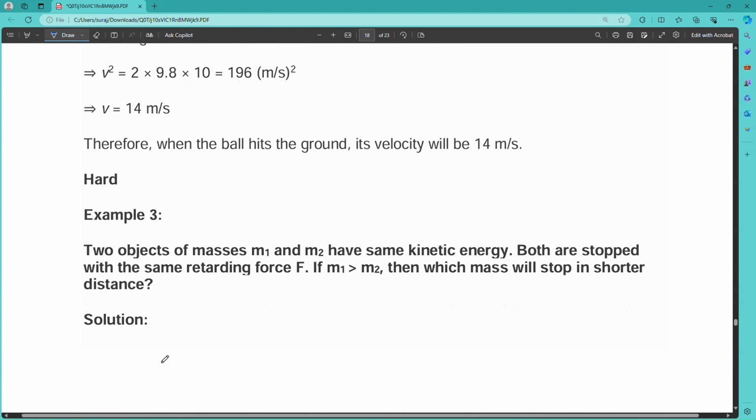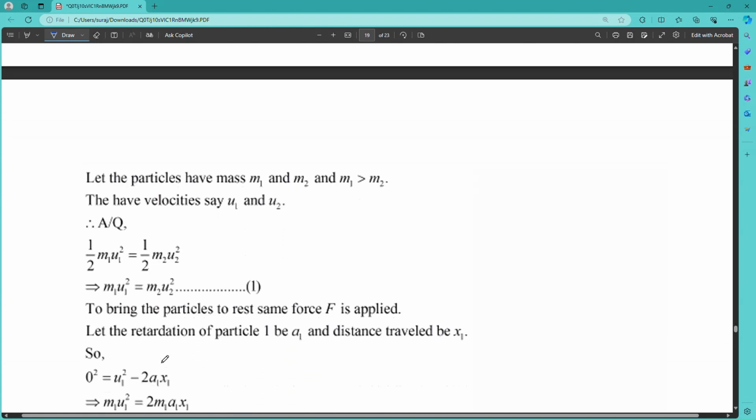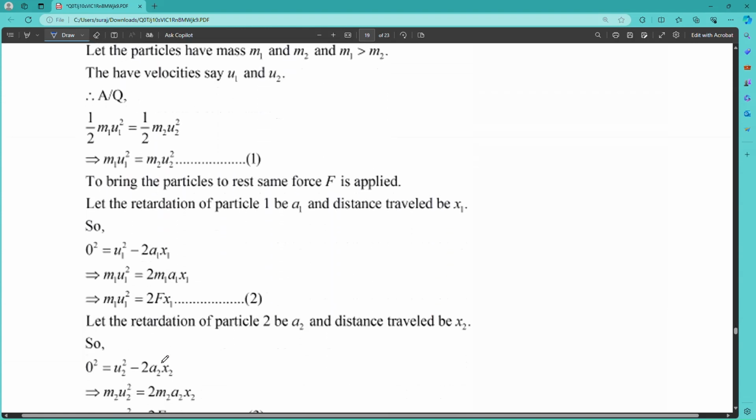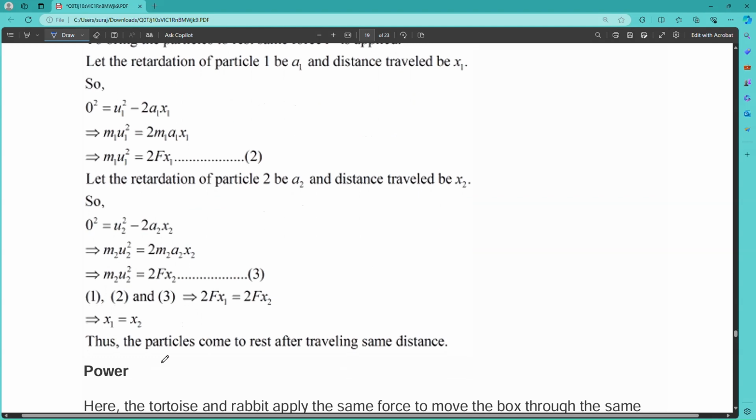Then here is the next question for you. Two objects of masses m1 and m2 have the same kinetic energy. Both are stopped with the same retarding force F. If m1 is greater than m2, then which mass will be stopped in shorter distance? So take a pause and try to solve by yourself, and please answer in the comment section. This is the solution. You can look at this and you can solve this way.